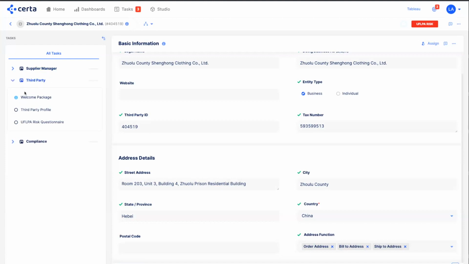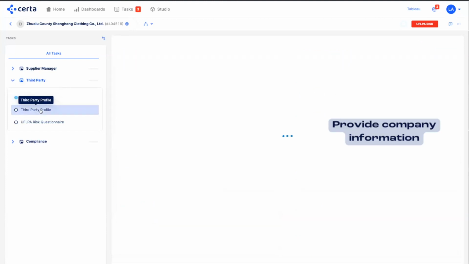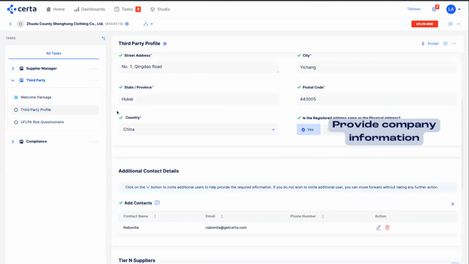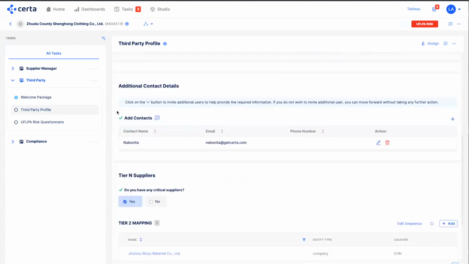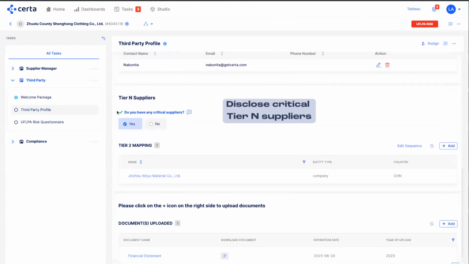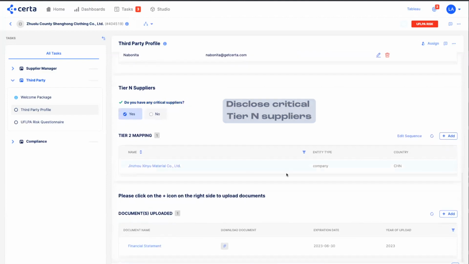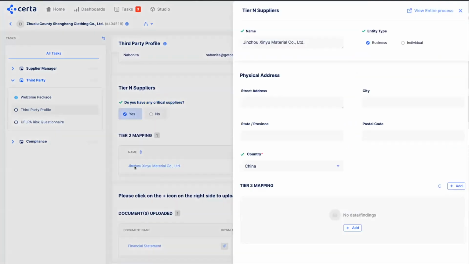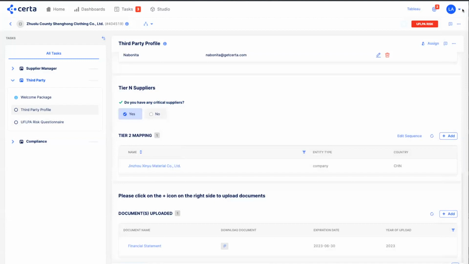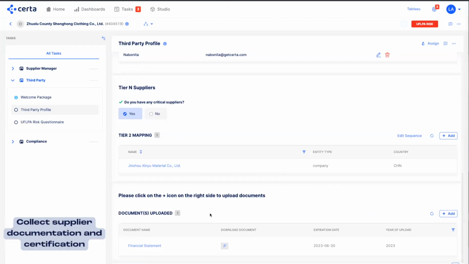At that stage, we would then send out an alert to the third party themselves, asking them to fill out specific information about their business, add additional contact details, as well as disclose any critical tier N suppliers. There is the ability to capture business details. We can add personal details and leverage that further downstream for screening and UFLPA risk identification. The system can also upload any documents pertaining to that particular supplier that you might want to collect.